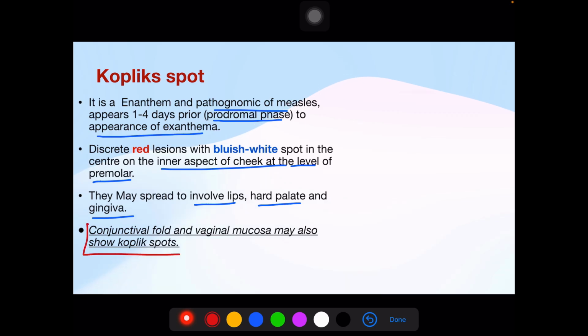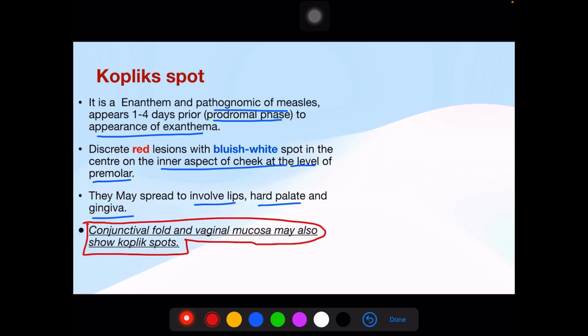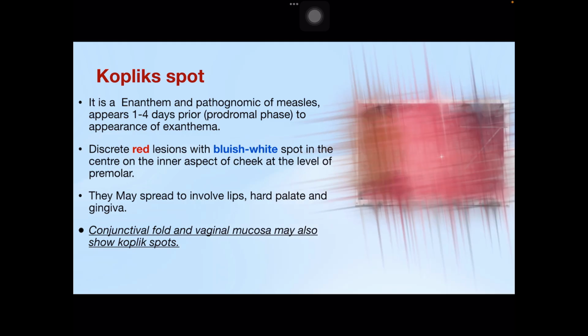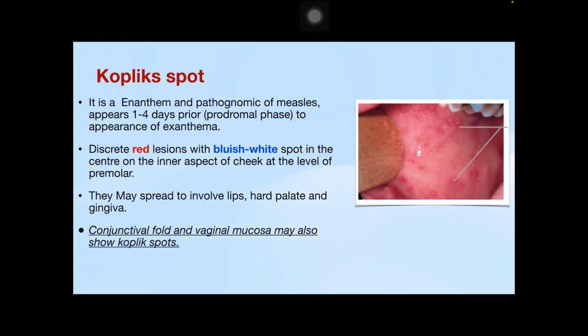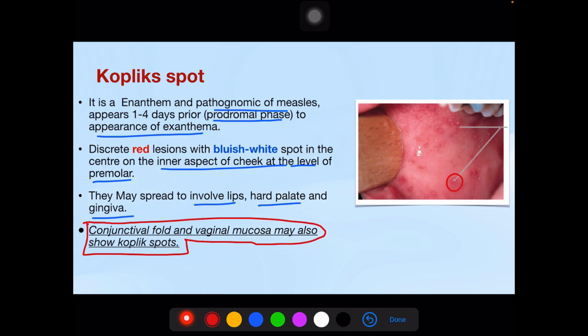You need to remember all these sites, and an MCQ can be asked like this: Koplik spots are seen in all the places except, they will give all the options and you have to choose the wrong one. This is the image showing Koplik spots, which are red in color with a center of bluish white spot.